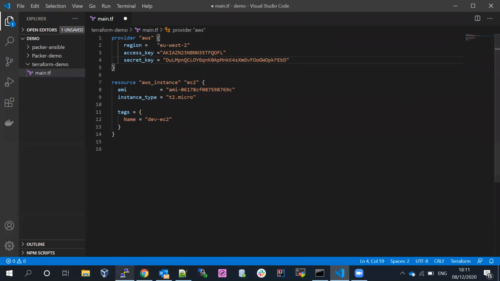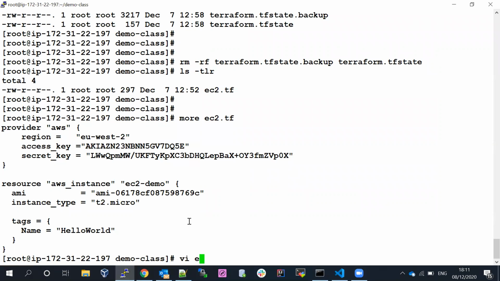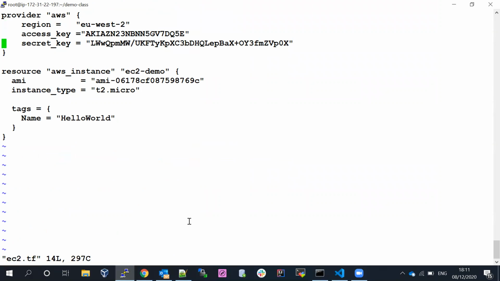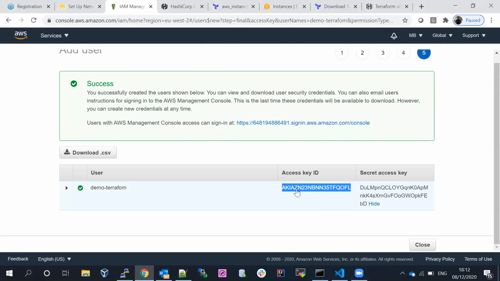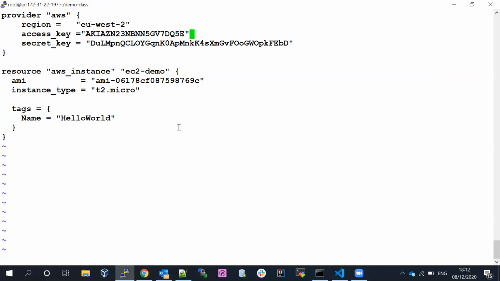Okay, let me go to my OS server, the EC2 instance, and keep the secret key and the access key here. Let me save now.